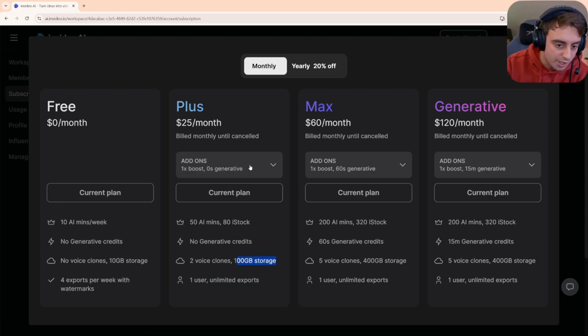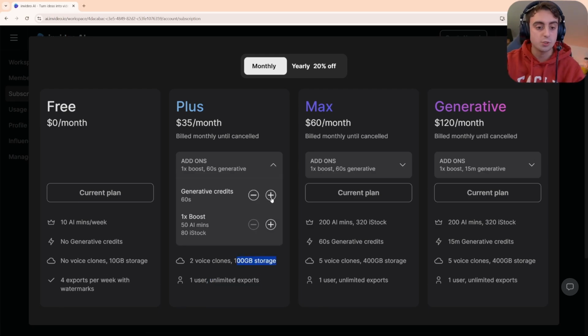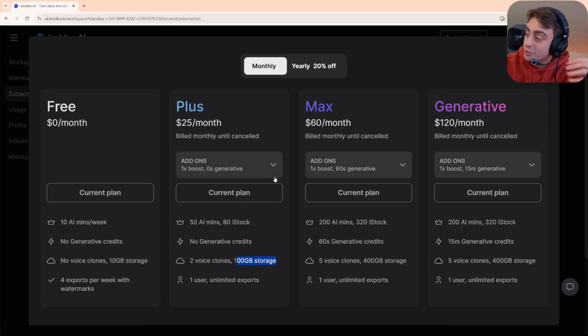Lots of cloud storage. And if you want generative credits, you can add them on, which will slowly bump up your price. But even 60 seconds of generative credits puts an extra $10 a month onto your Plus plan. Basically, this add-on here is just for you to try the generative credits, the generative media.